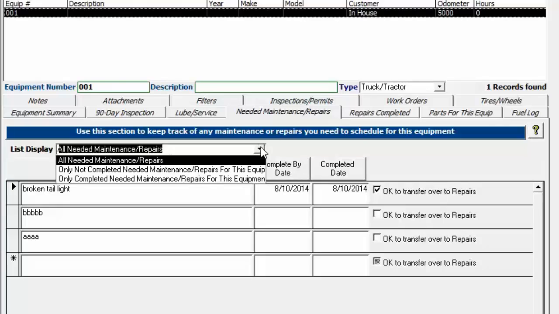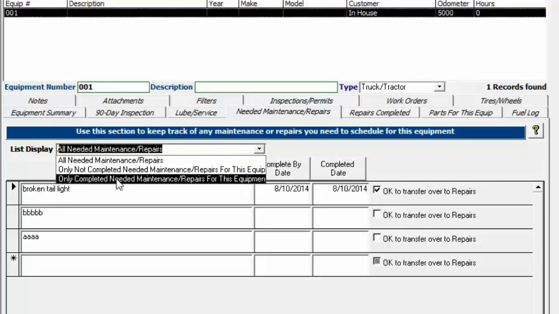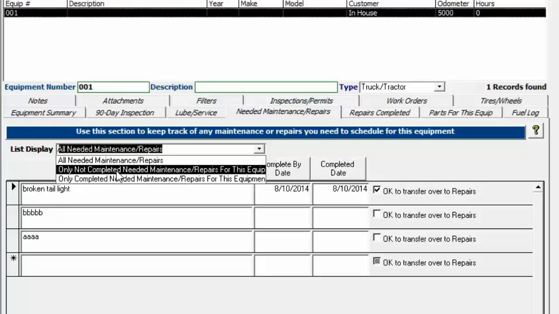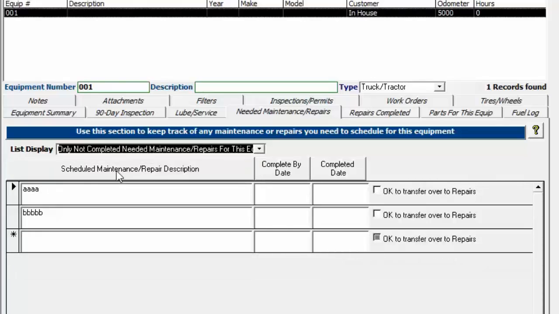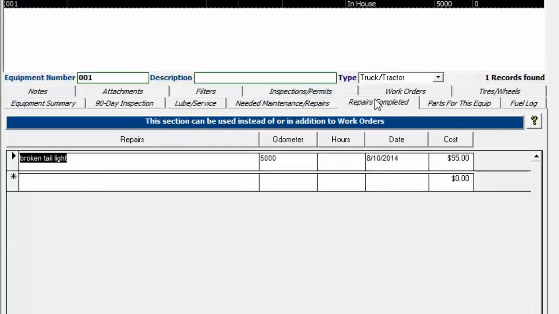And then you can also view to see only certain things, like you want to see only the not completed or only the completed ones. So if we want to see only the not completed ones, we choose that, and you can see here that these two items are not completed yet, so they're the only ones showing up in the list. Alrighty, and let's go back over to repairs completed.